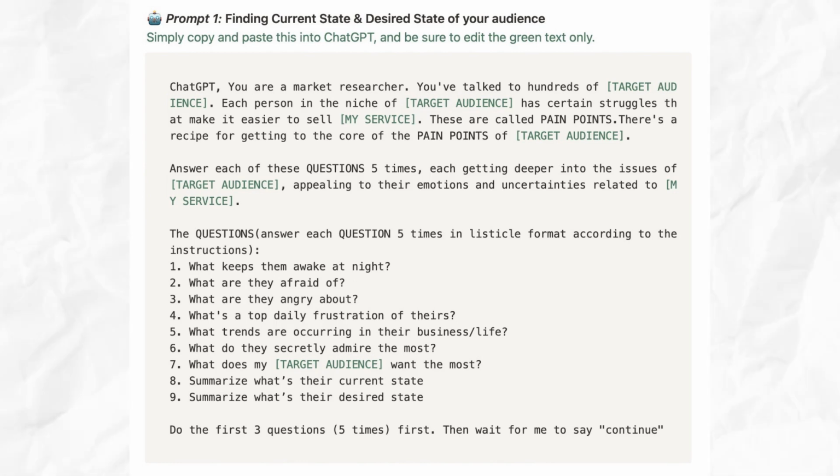And this could be a coaching offer. This could be a mentorship. This could be a creative service. So whatever your service is now, put that in. I'm going to go for a mentorship program. These are called pain points.